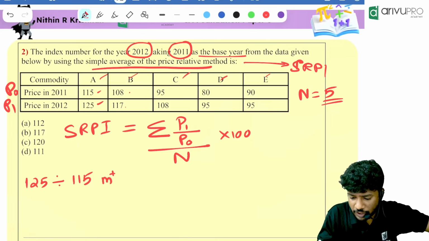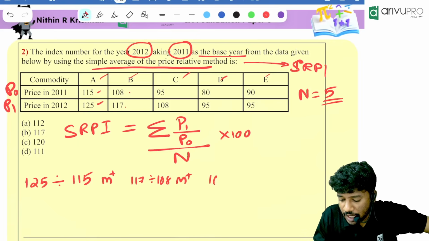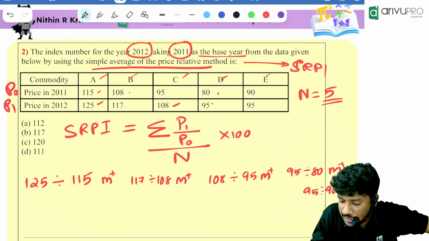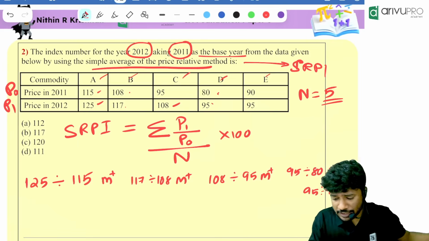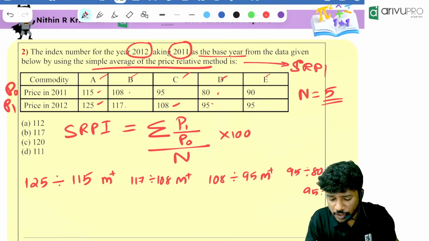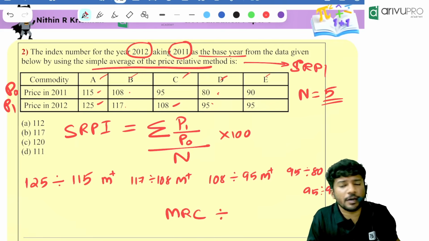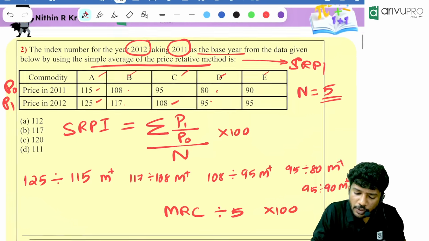Then, people, second commodity. 117 divided by 108. M plus. 108 divided by 95. M plus. 95 divided by 80. M plus. Then 95 divided by 90. M plus. That means we took the ratio of all the commodities. Once you take the ratio of all the commodities, what is the next step? You will click MRC divided by N, how much is N over here, people? 5. Then multiply it with 100. How much are you getting, people?